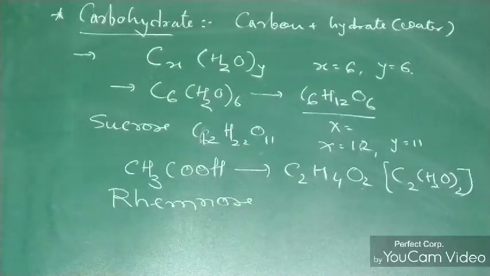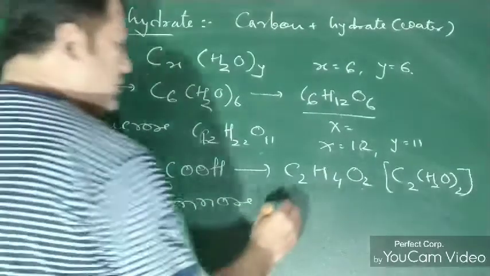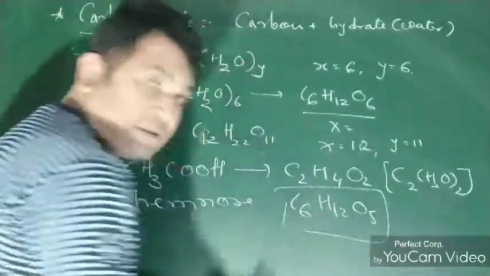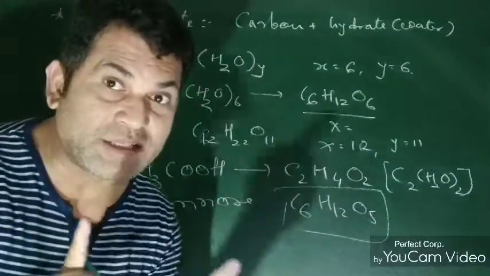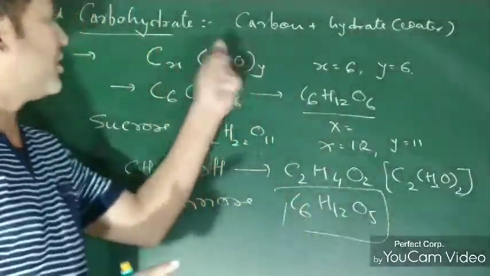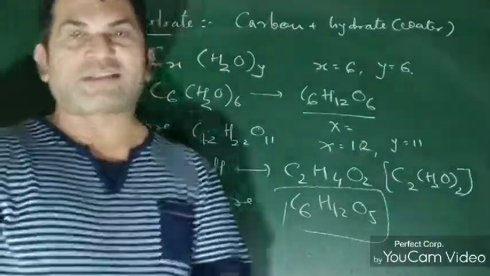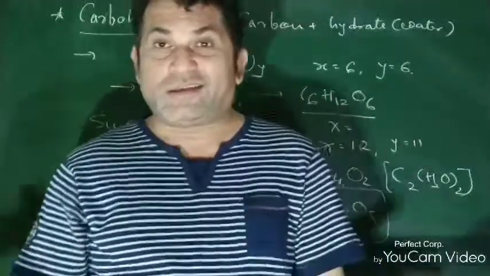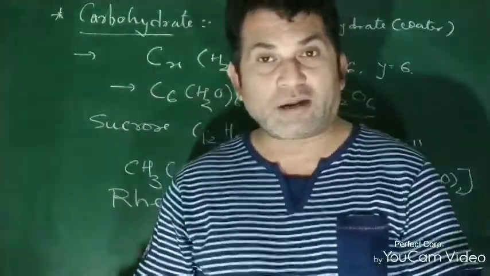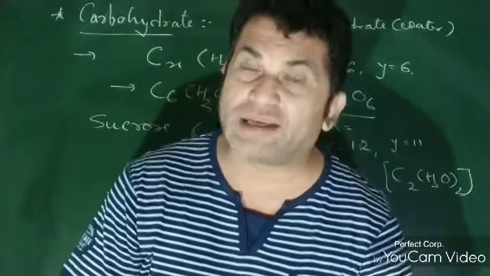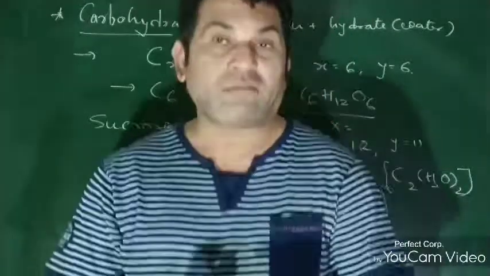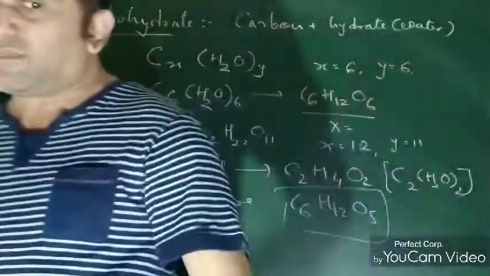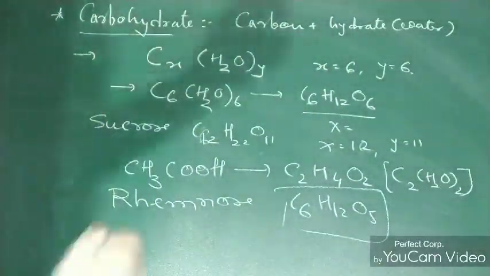Okay, and this rhamnose has the formula C6H12O5. Actually, it is a carbohydrate, but it is not following the formula of this rule. That's why from now onwards, don't understand that carbon and water combine to give the carbohydrate. Only the name is there, given that it is a carbohydrate, but the components should be very different. It is not water, carbon is not with water.